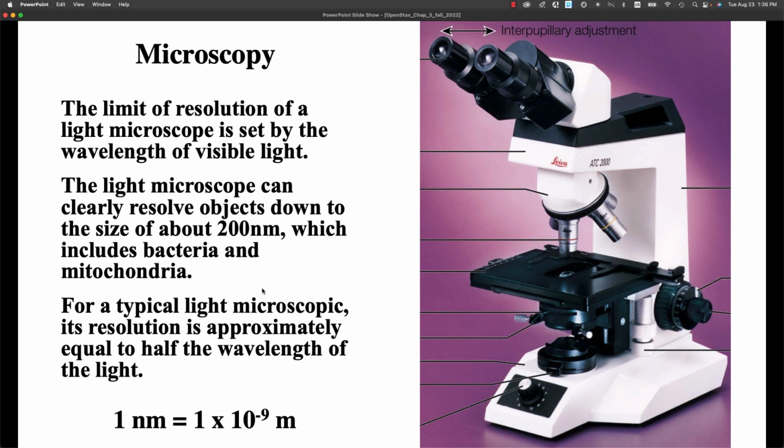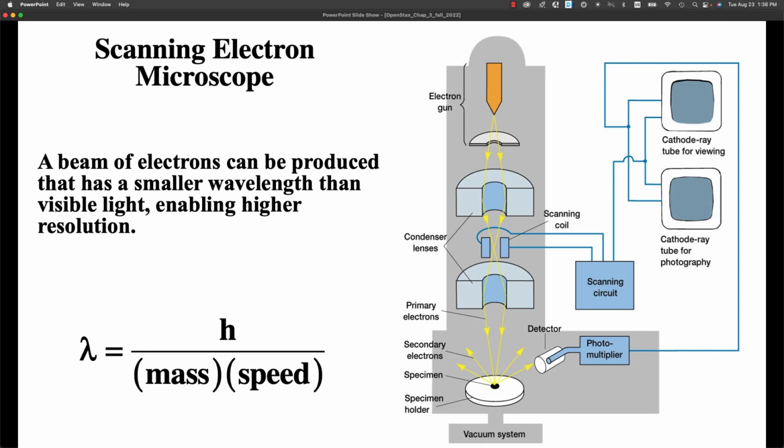Now, in terms of light microscopy, the resolution is limited by the wavelength, and so you can resolve things down to about 200 nanometers. A nanometer is 10 to the minus 9th meters. With the electron microscope, you can get a smaller wavelength, which corresponds to higher resolution. Now, it's kind of confusing: when I say higher resolution, I mean a smaller number. You're able to resolve more things. Because the wavelength of an electron can be much smaller than that of light, an electron microscope can resolve more things than a light microscope can.